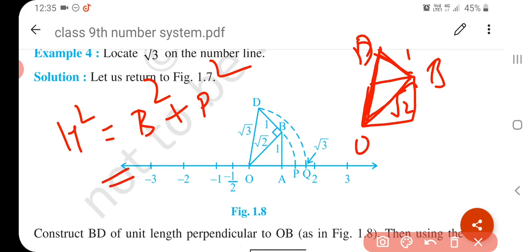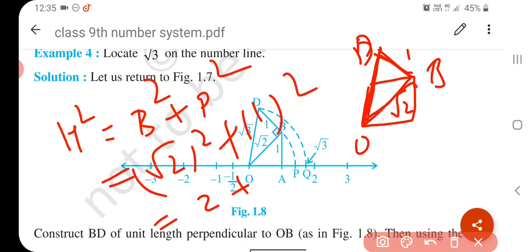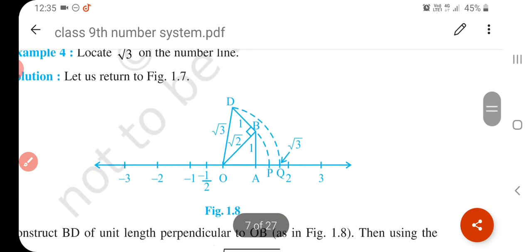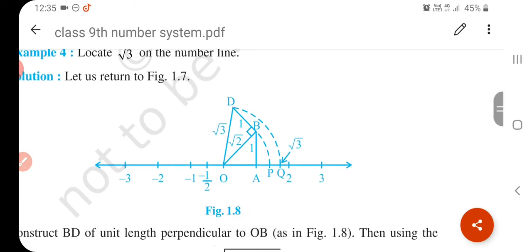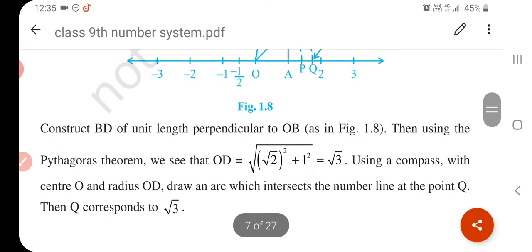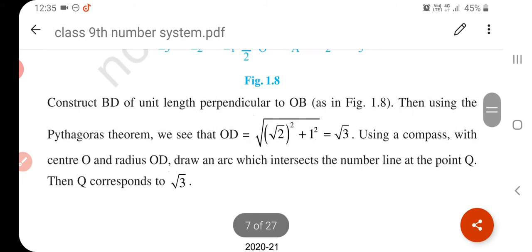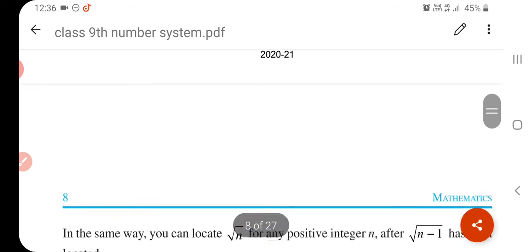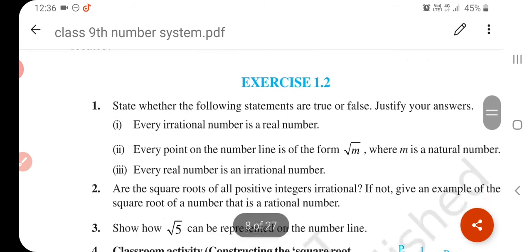What is your base? In this case your base is √2. What is your perpendicular? 1. So h square is equal to 3, so h is equal to √3. Okay, understand? This way you can easily draw √3. Again, understand? Okay, so what is the point of construction? See here the point of construction, and write it in your notebook also. Okay, understand?